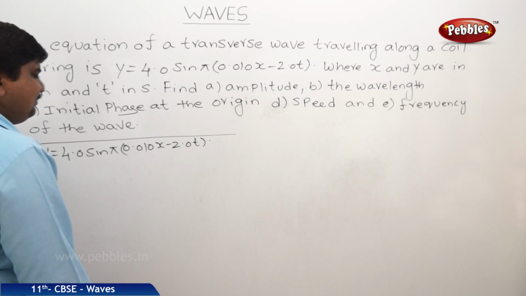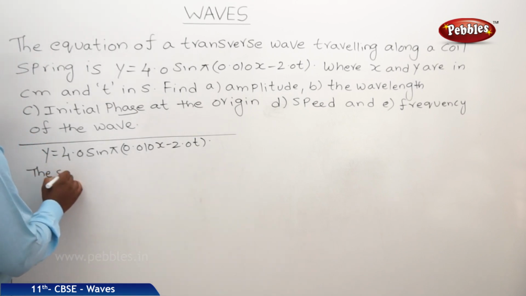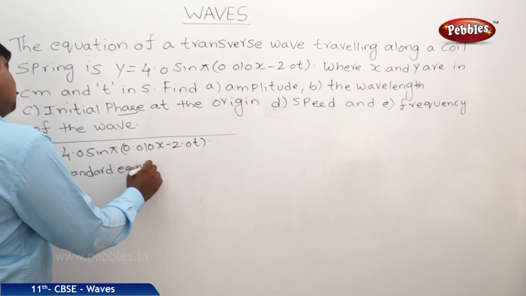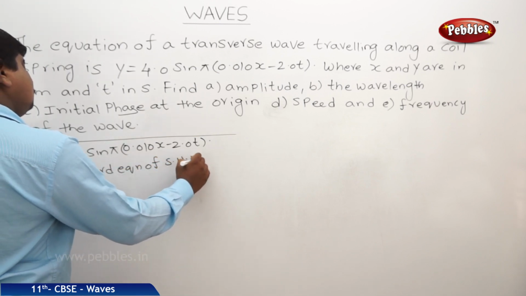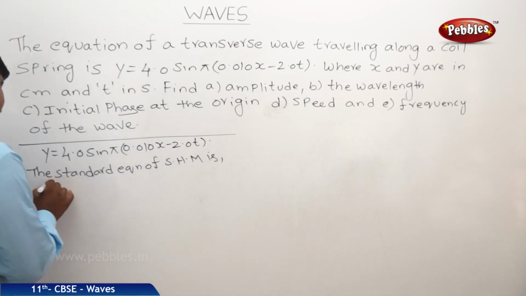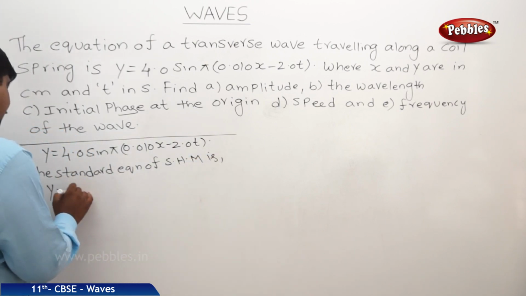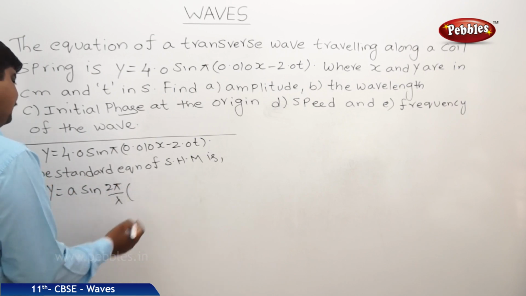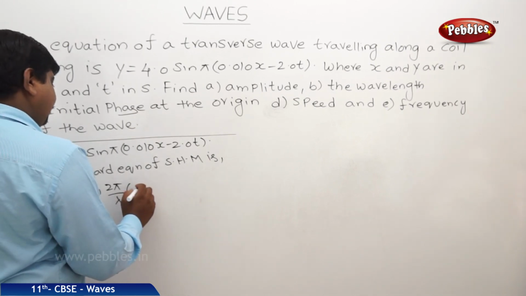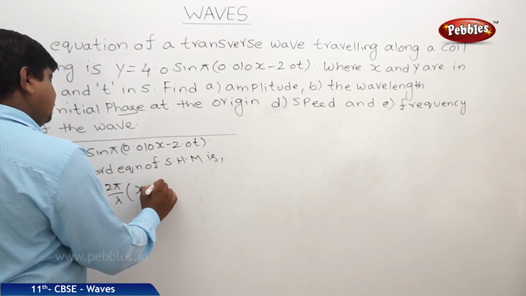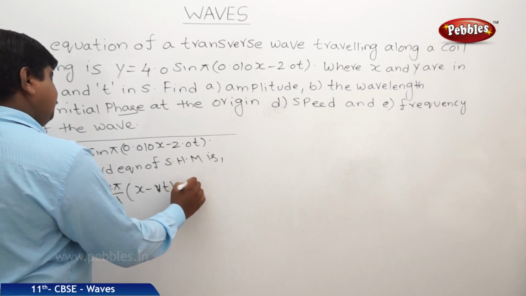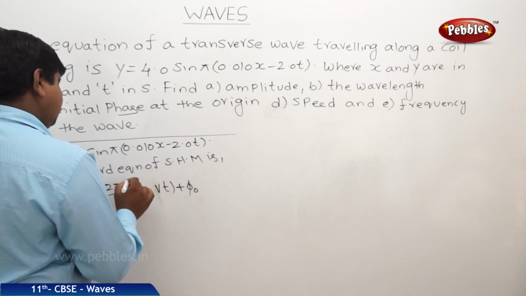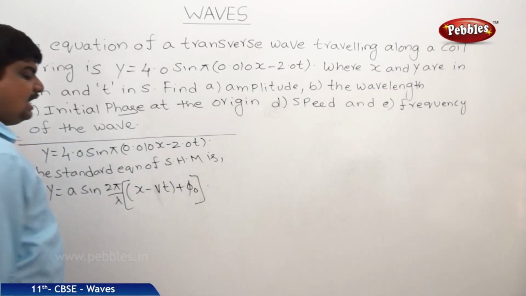The standard equation of SHM is y equal to A sin 2 pi by lambda into (x minus vt) plus phi naught. This is the standard equation.